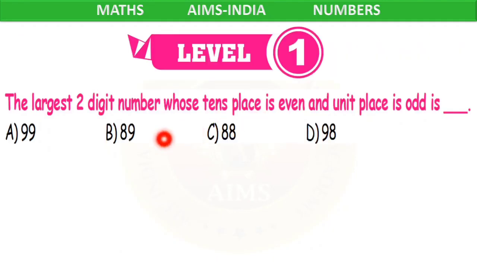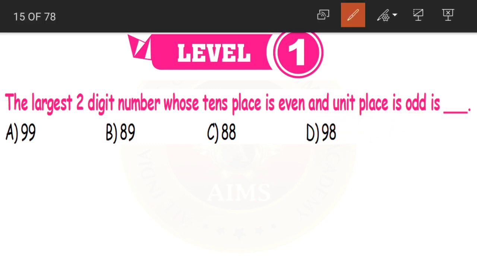Okay, starting with question number 1. The largest two-digit number whose tens place is even and unit place is odd is dash. Now what is the largest two-digit number that we know? 99. Yes children, 99 is our largest two-digit number. But what are they asking in the question? Tens place should be even. Now this is the ones place and this is tens place.